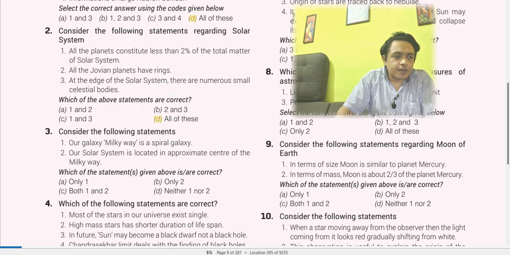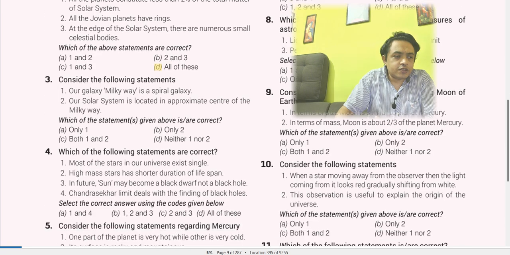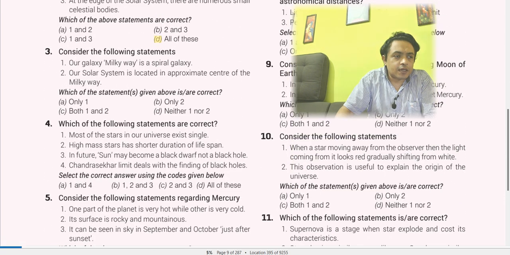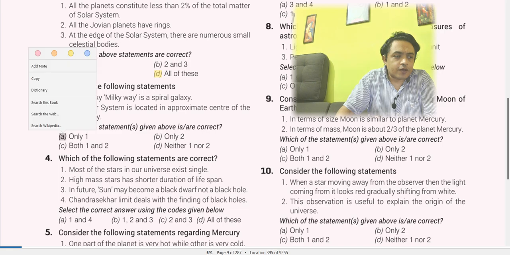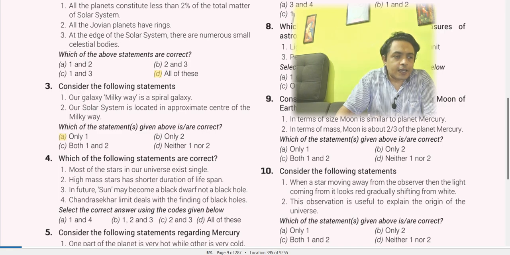And consider the following statements. Our galaxy, the Milky Way, is a spiral galaxy, and the solar system is located in the approximate center of the Milky Way. Which statement is correct? Only one statement is correct: our galaxy Milky Way is a spiral galaxy. Which of the following statements are correct? Most of the stars in our universe exist single. Huge mass stars have a shorter lifespan.